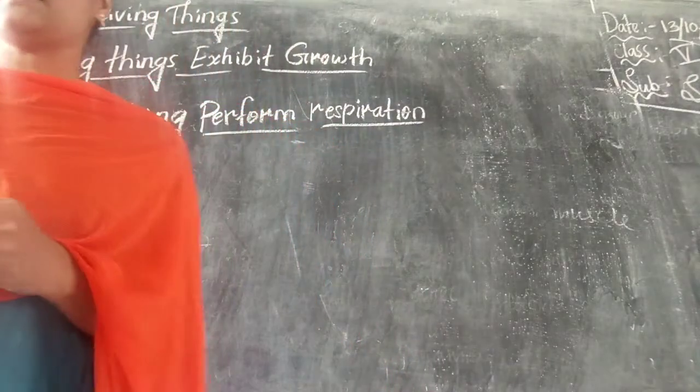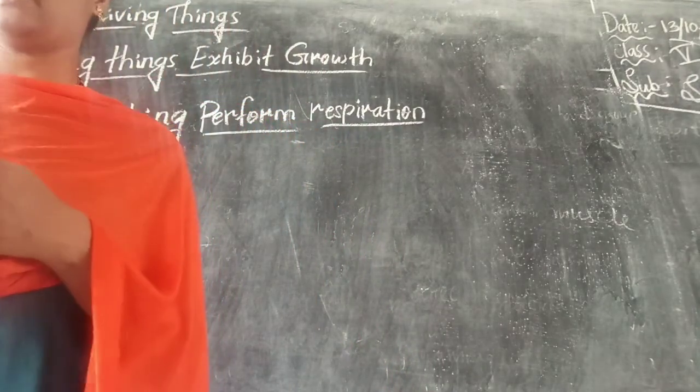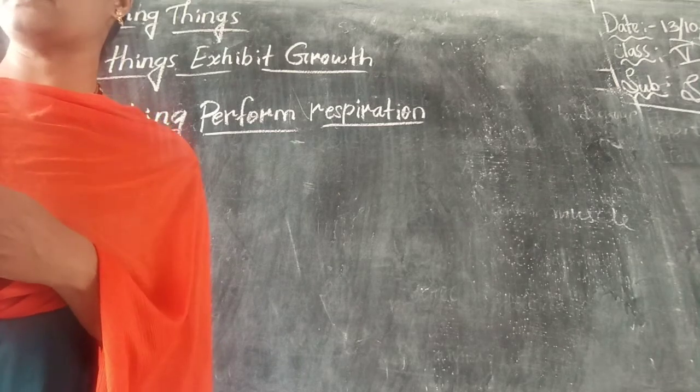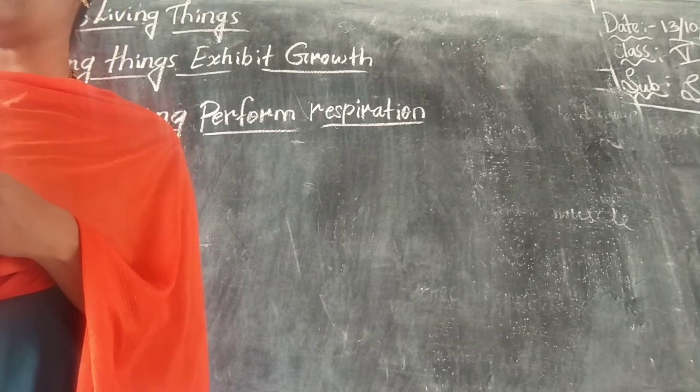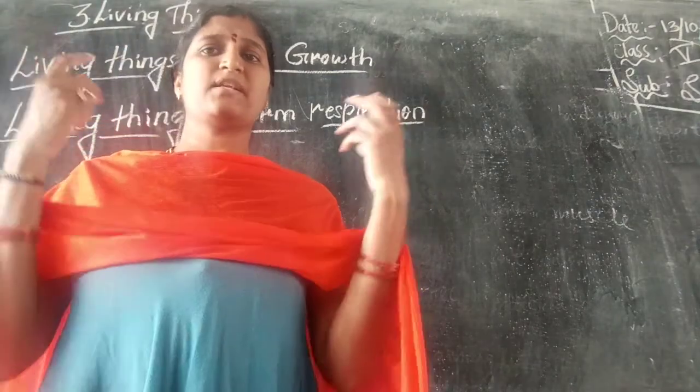Okay, now let us discuss it. Respiration is the process of breathing in oxygen and giving out carbon dioxide, and respiration takes place in every cell and is called cellular respiration. This respiration takes place in every cell.